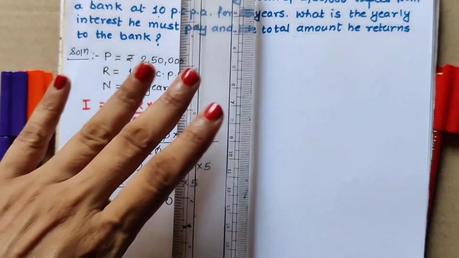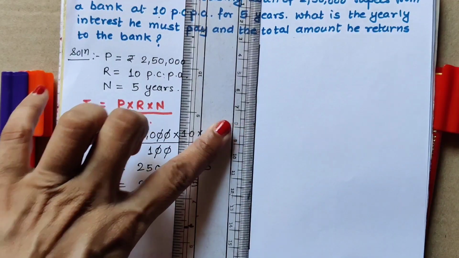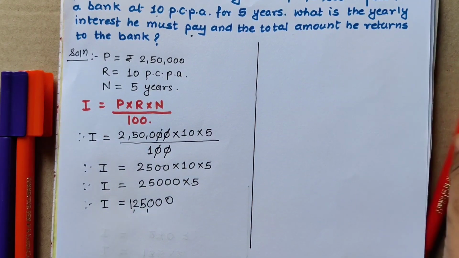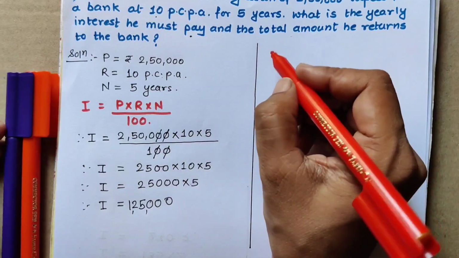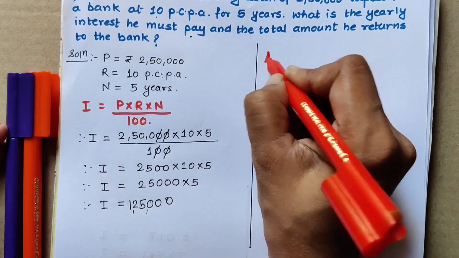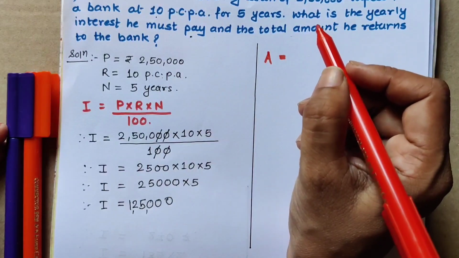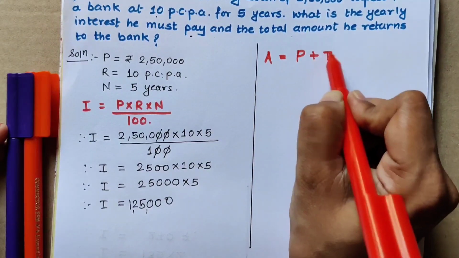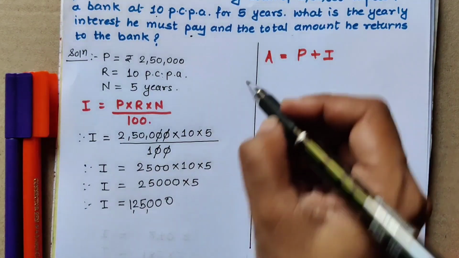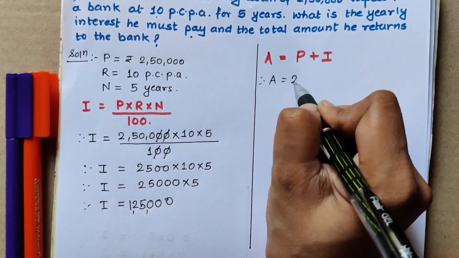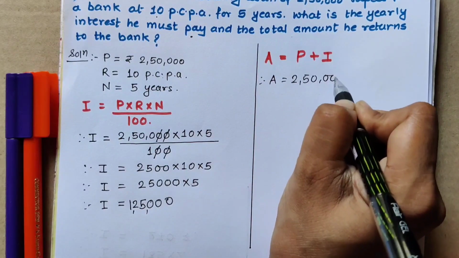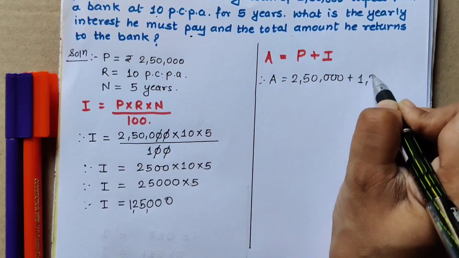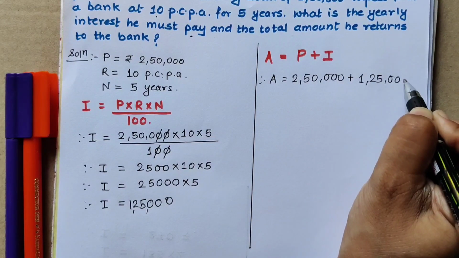So let us find. I am going to write on the right hand side. I will be doing two parts from my page. Now write on this side the formula for amount. A is equal to principal plus interest, and therefore A is equal to principal is 2,50,000 and we have got the interest as 1,25,000 rupees.